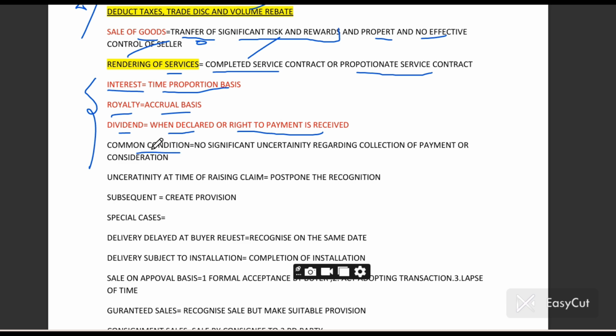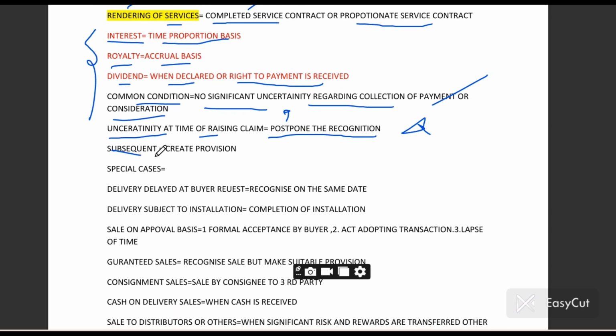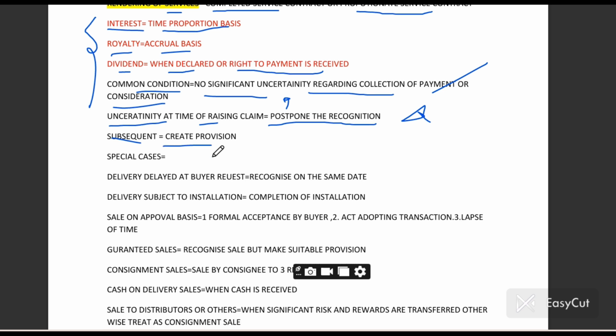There are some common conditions: there must be no significant uncertainty regarding collection. Most important, at the time of providing services or goods to another person, there should be no significant uncertainty regarding the collection or the consideration that the party will give for our services and goods. If there is uncertainty at the time of raising that claim, then you have to postpone that recognition. Important point, must ask. And if there is any subsequent uncertainty, then you should create a provision.